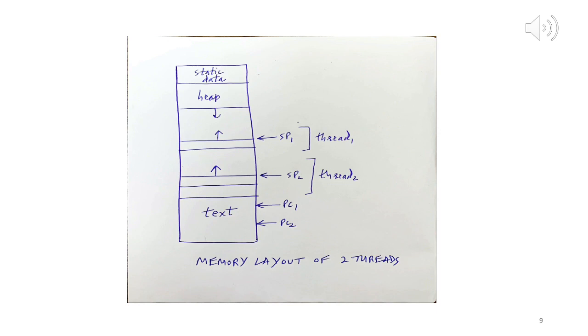So note that each thread does not have its own text section. Rather, all threads belonging to a process share the process's text section, which intuitively makes sense, because both of these threads belong to the same process.